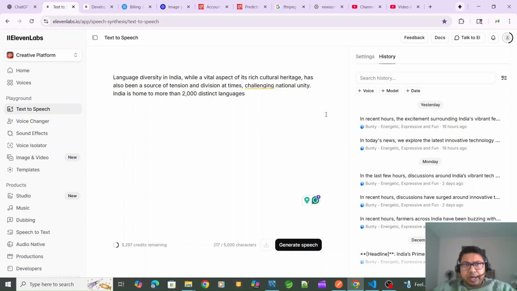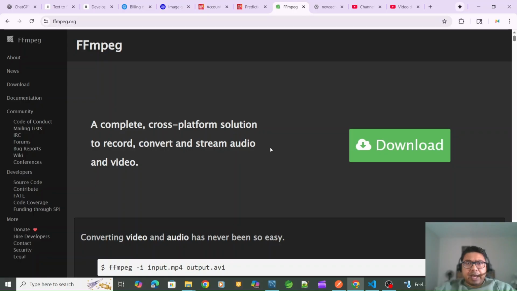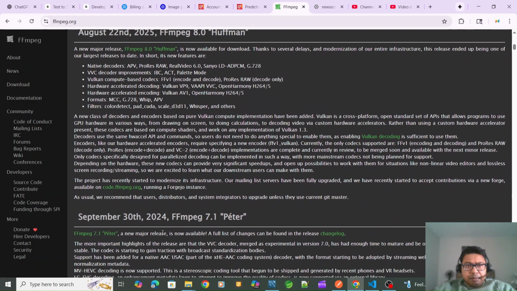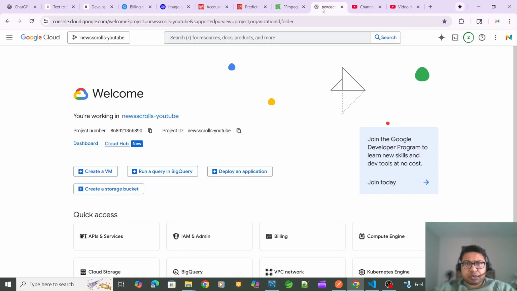I'll show you in the second part of the video, when I show you the code, how it has been done. So then finally I am generating the video. Just to give you a hint, to do the video I need to use the ffmpeg library. I have to install this library on my machine and call its functions to generate the video, basically using it to generate the mp4. I'll show you when I demonstrate the project.